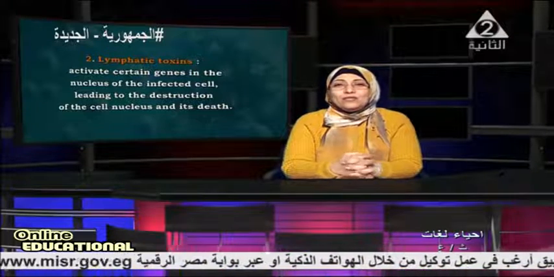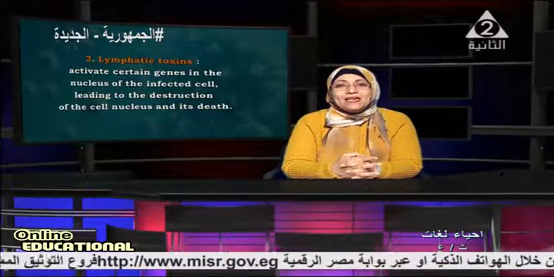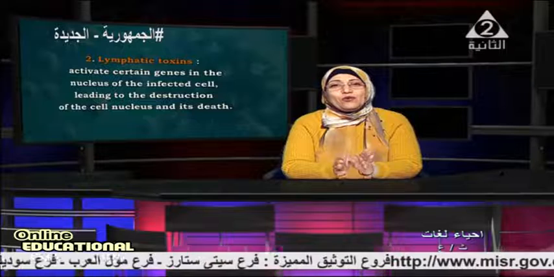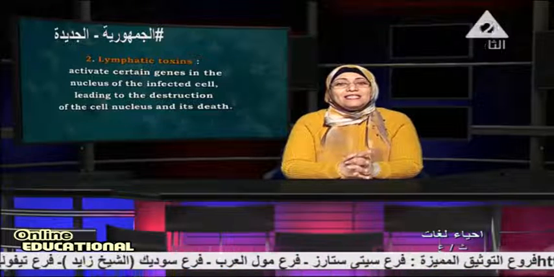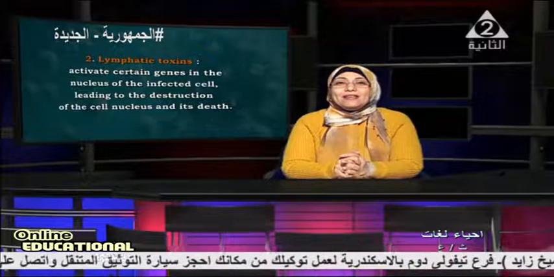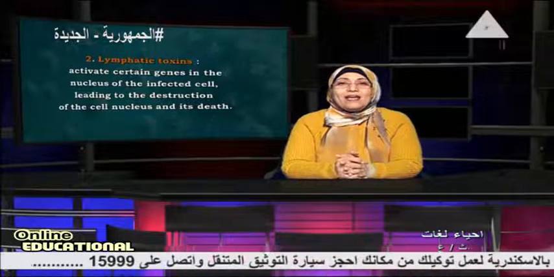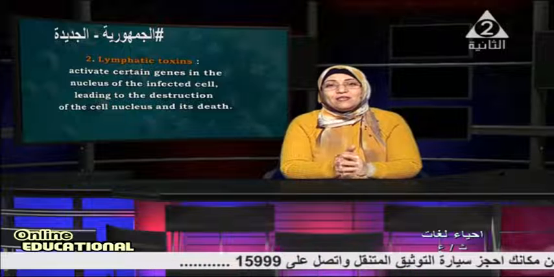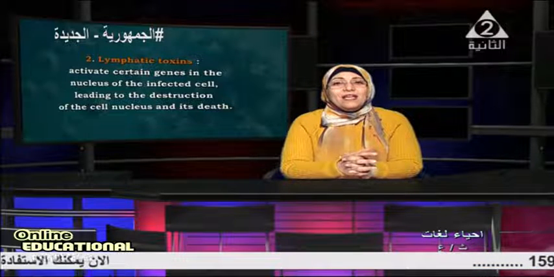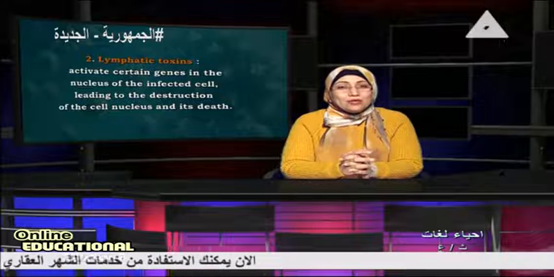We also described how the memory cell can recognize and kill the microbes which enter the body. This is the lymphatic system, which plays an important role in immunity. We also saw how the immune system can fight the carcinogenic substances that enter the body by cytotoxic substances. Today we finish the immune system.